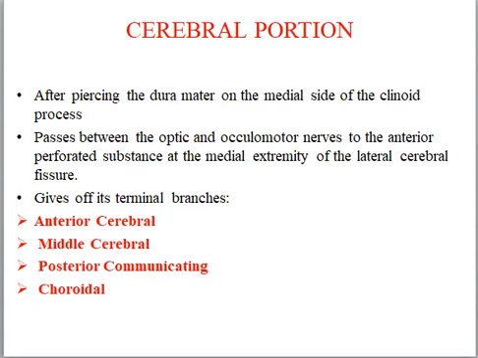Cerebral portion of the internal carotid artery. After piercing the dura mater on the medial side of the clinoid process, it passes between the optic and oculomotor nerves to the anterior perforated substance at the medial extremity of the lateral cerebral fissure. It gives off its terminal branches: anterior cerebral artery, middle cerebral artery, posterior communicating artery, and choroidal artery.